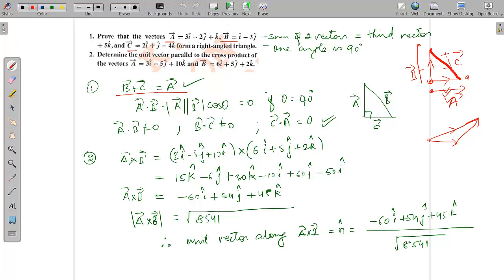You can use the dot product in this question to get it. Now we already know that the sum of two vectors equals the third vector. Any one of the dot products should give you the value 0. So you can find it individually. If you see A dot B, it is not equal to 0. B dot C is not equal to 0. If you do the dot product C dot A, you will find that C dot A is equal to 0.